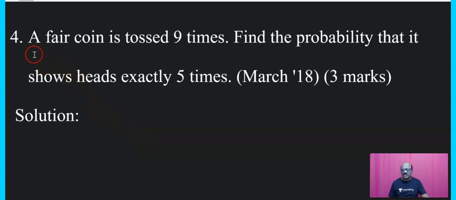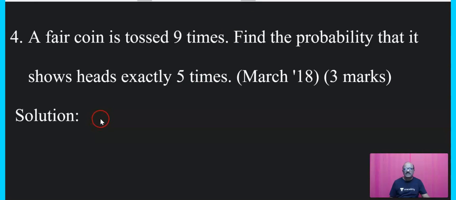Now the next question is, a fair coin is tossed 9 times. Find the probability that it shows head exactly 5 times. Now let us start here.